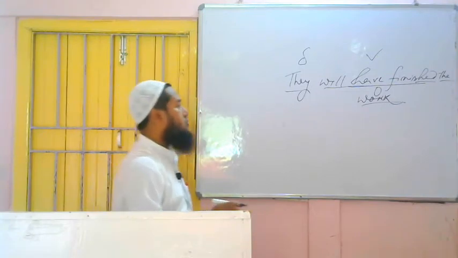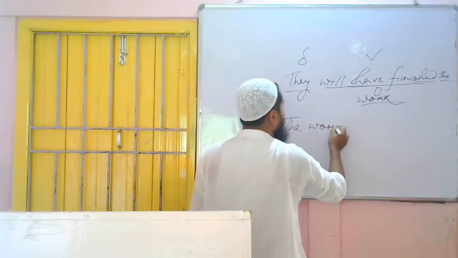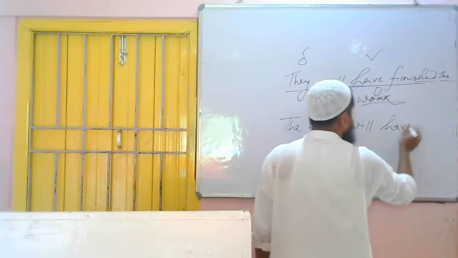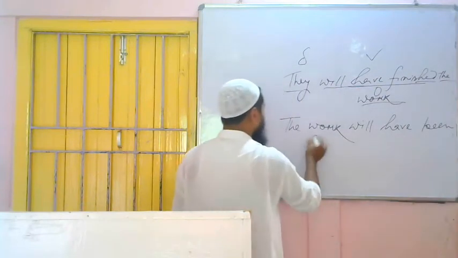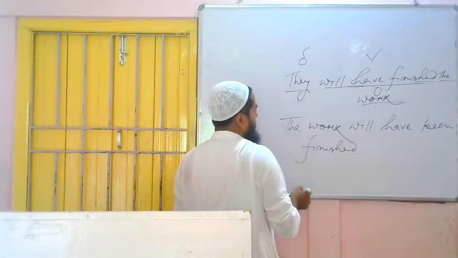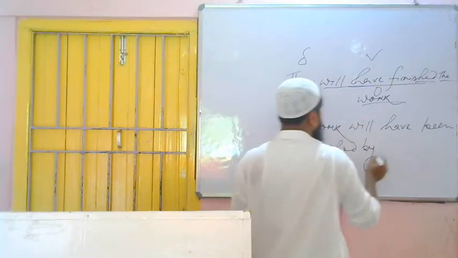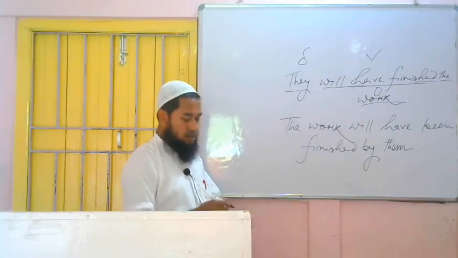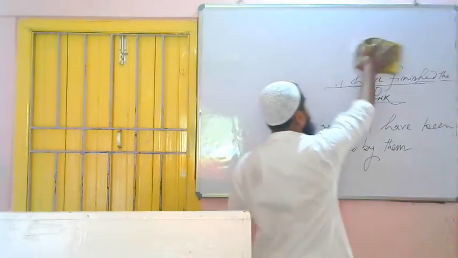Now we have to change the voice, we have to follow the rules. We have to bring the object in place of the subject first, the work. Then we have to use shall have or will have; third person singular number, we have to use will have. The work will have. Then as it is perfect tense, we have to use been. The work will have been. Then the third form of the verb, finished. The work will have been finished. Then preposition by, then the subject will come in place of the object. The subject is they, it will become them. The work will have been finished by them. Finished. One more example we can try.